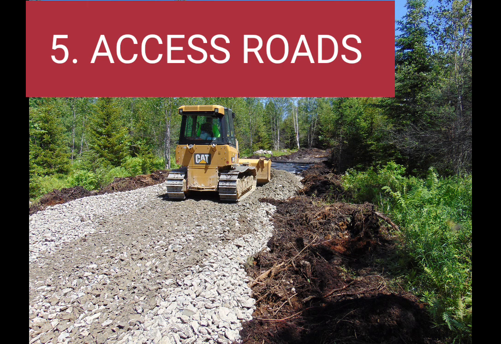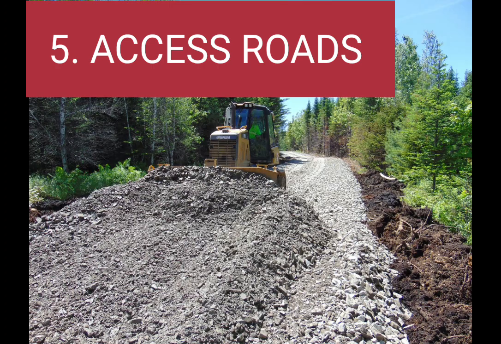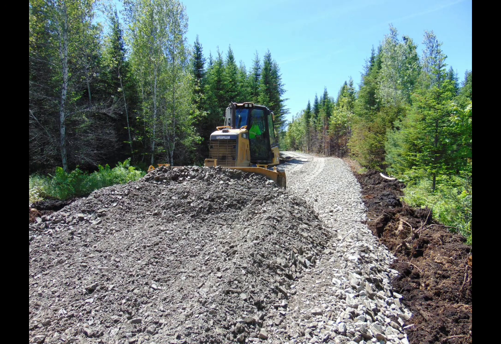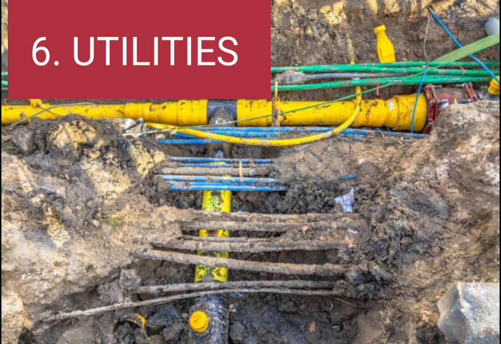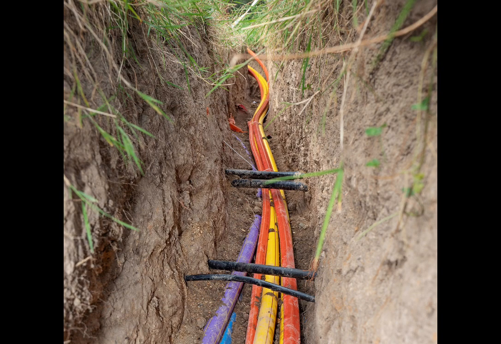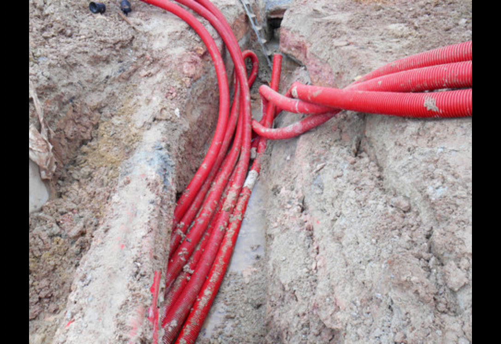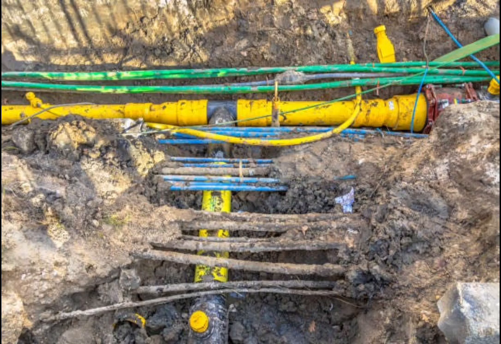Number 5, access roads. Create temporary access roads for construction vehicles and machinery. Number 6, utilities. Identify existing utility lines and plan for any necessary relocations. Set up temporary utility connections if needed during construction.